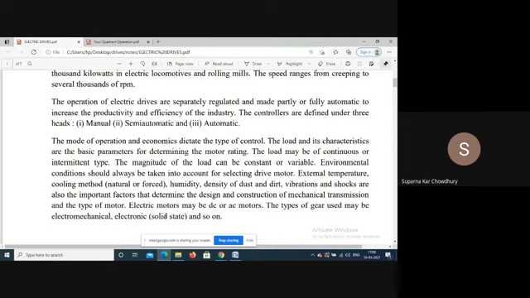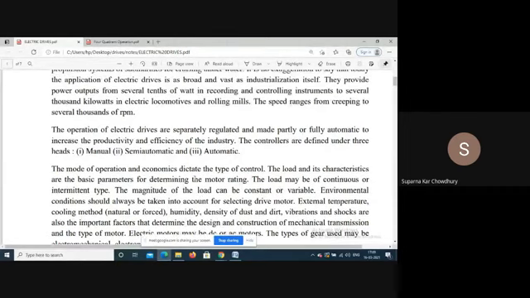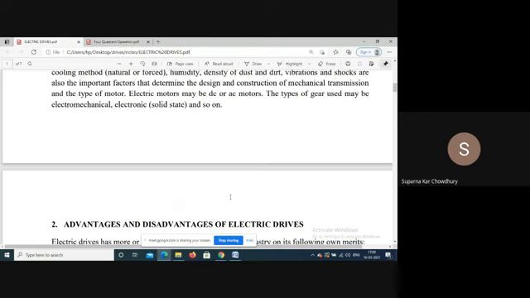But for large plants, in power plants or steel plants, paper mills also, always we will have automatic drive, because there are different motors required for a particular drive system, so that has to be coordinated properly. So automatic drives are used, controlled by computers.